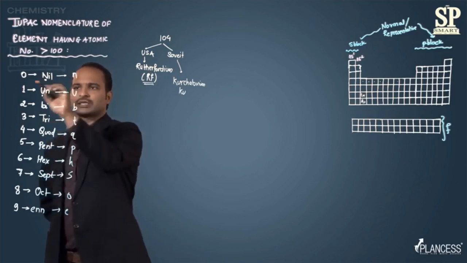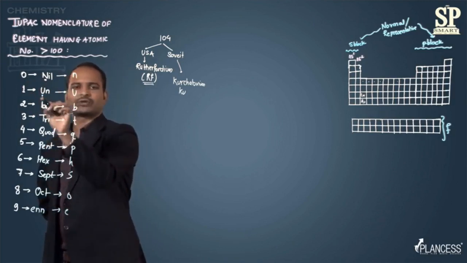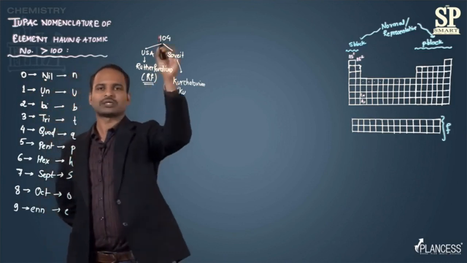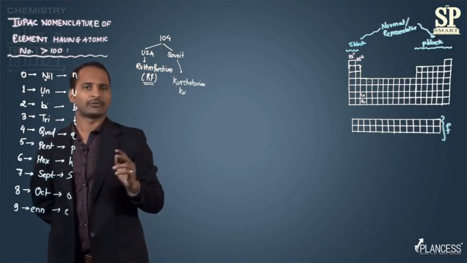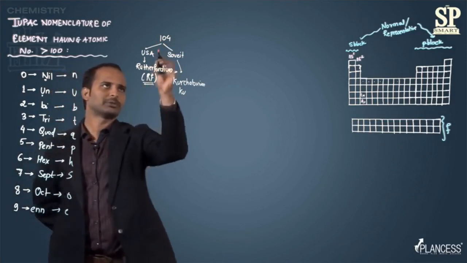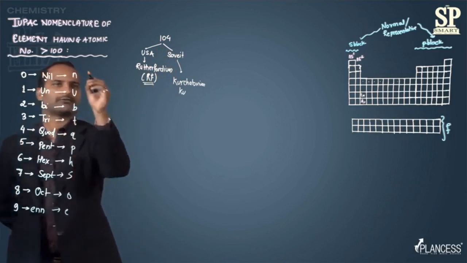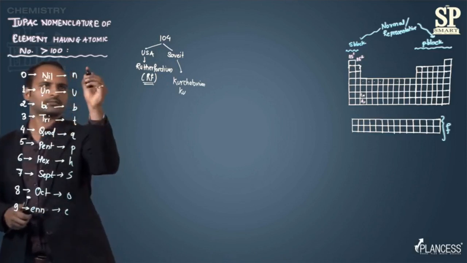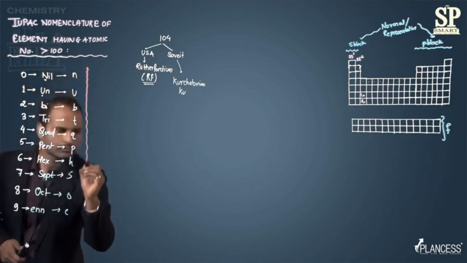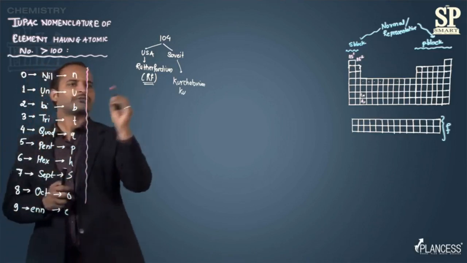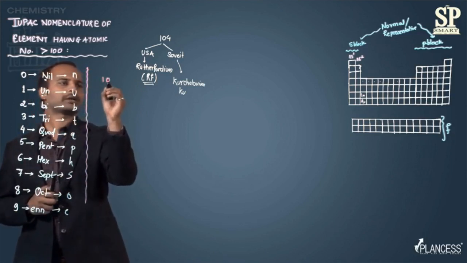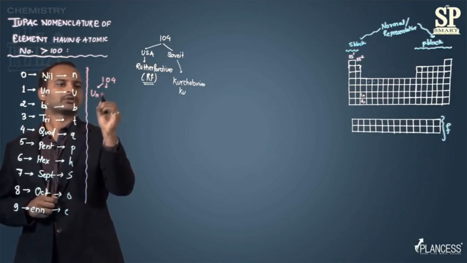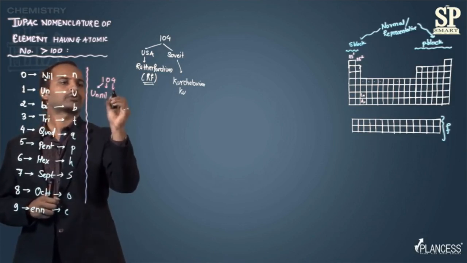So these are the words which we are going to use for a particular digit from 1 to 9. So if I'm using the same rule for the atomic number 104, what will be the name of it? If I have an element with atomic number 104, then what will be the name? 1, that is un, 0, that is nil, and 4, that is quad.